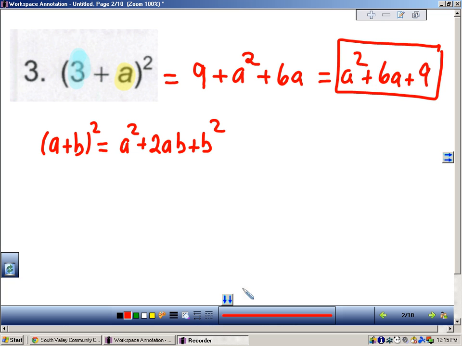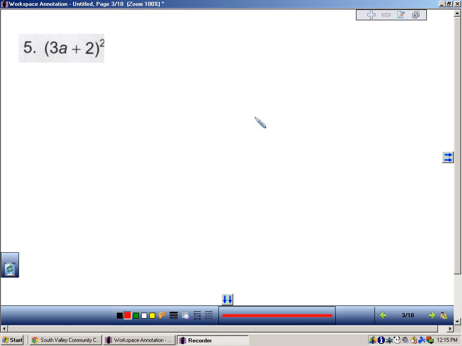Okay. Next question. Again, I'll work this one out using the FOIL method. Expand it. Why not use generic rectangles? Let's use generic rectangles.